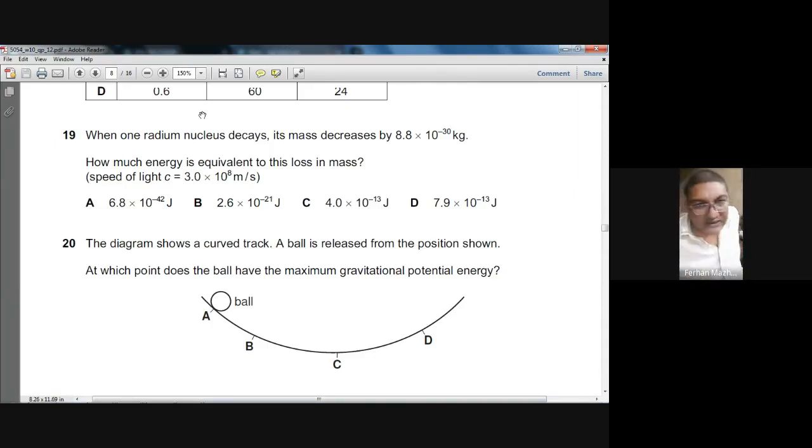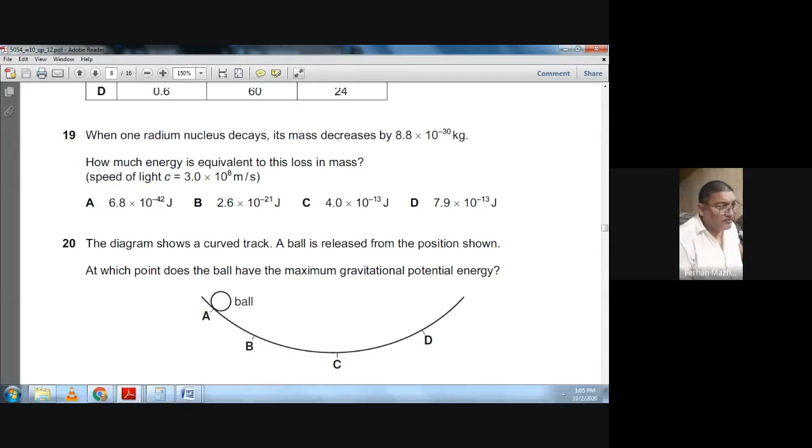There's an equation of Einstein: E equals mc squared. You must have seen this Einstein's energy equation. If I know the mass and the speed of light, that is 3 times 10 to the power 8 meters per second, just put these values in this formula and you will get the answer.